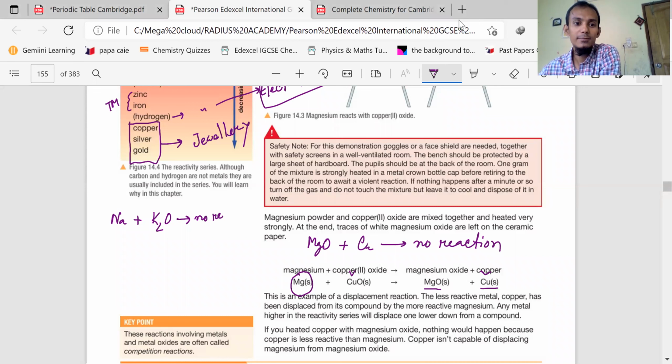We understand. But if it is the other way around, say potassium plus sodium oxide, then what will happen? There will be a reaction. And what will be the product?